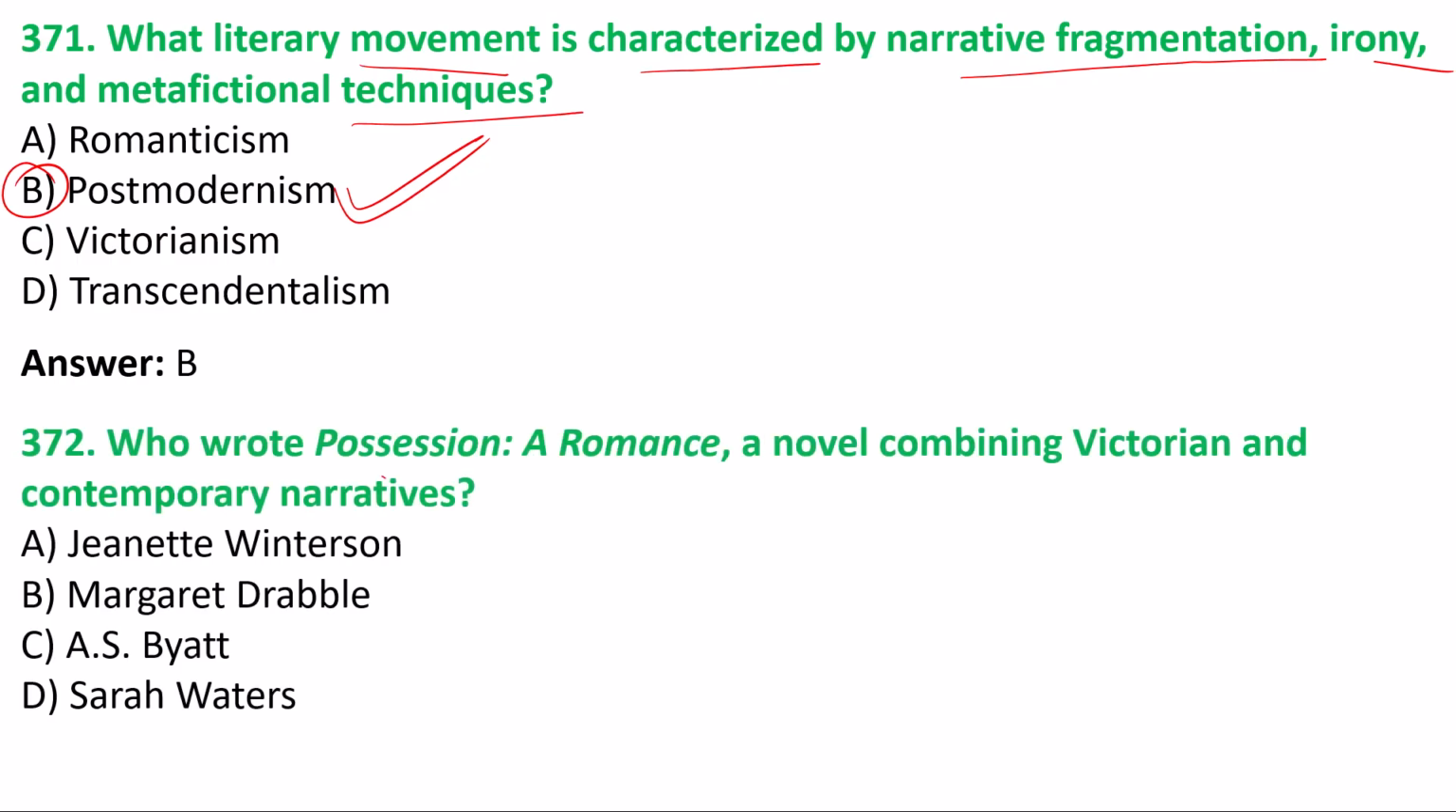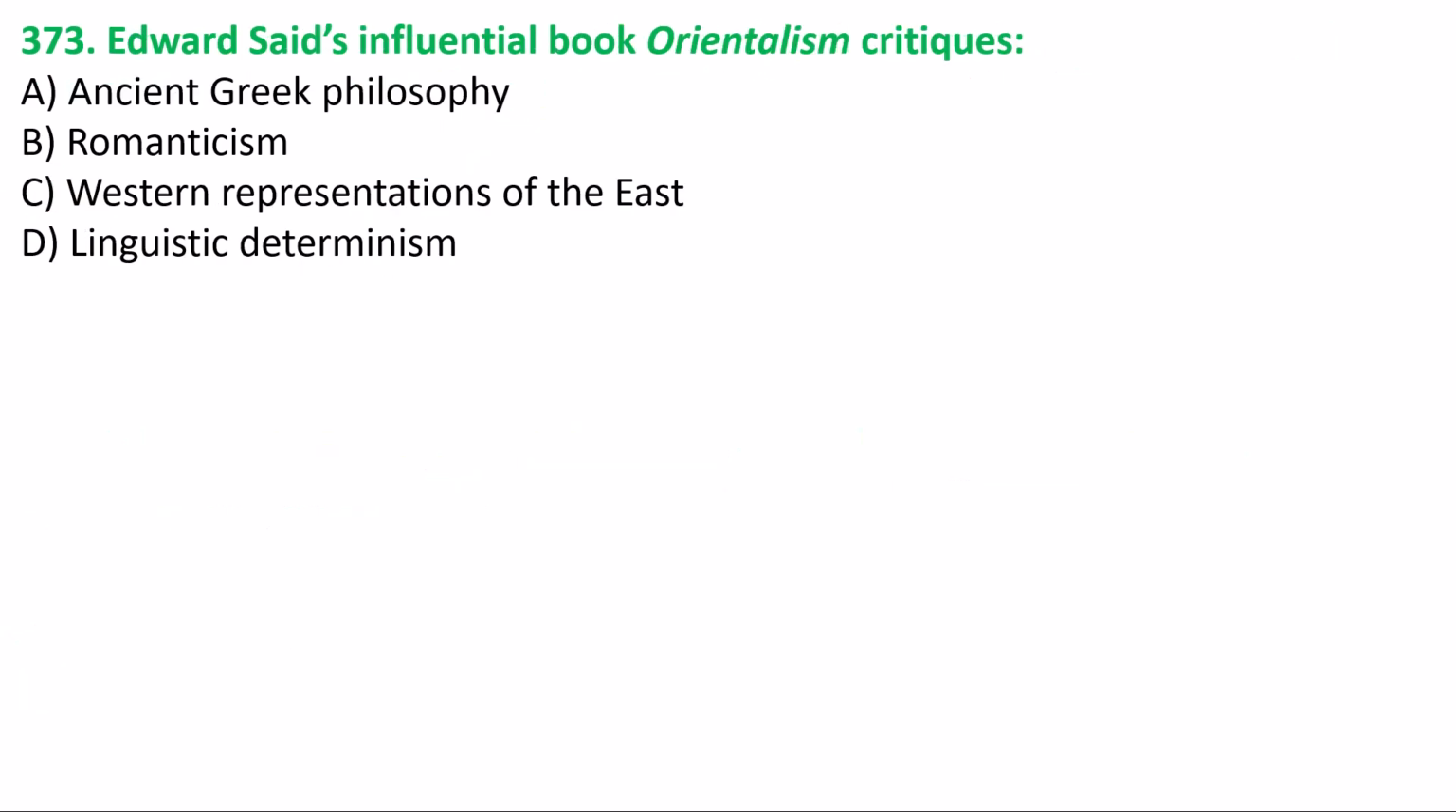372. Who wrote Possession: A Romance, a novel combining Victorian and contemporary narratives? This is the work of A.S. Byatt. Option C. 373 question. Edward Said's influential book, Orientalism, discusses the Western representation of the East. This was discussed in the work Orientalism, Edward Said's influential book.